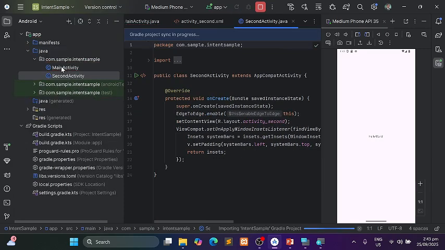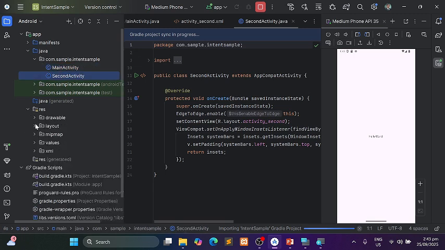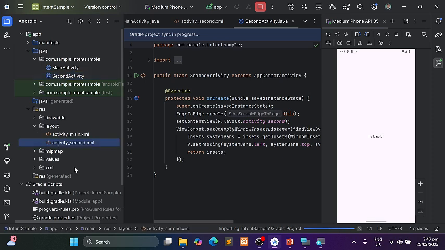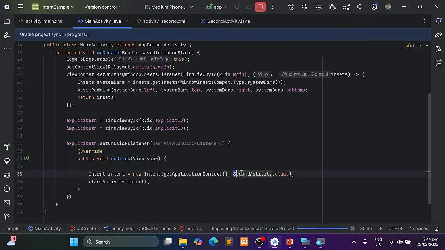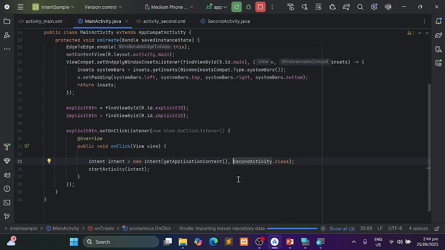And then notice that we can see here the second activity class. And in res, we can see here the layout, and this one is the activity_second.xml. So in every activity, there is a pair of XML for the UI. Okay? So let's go back to the main activity. You notice that the second activity class here is no longer red, because we already created the second activity.